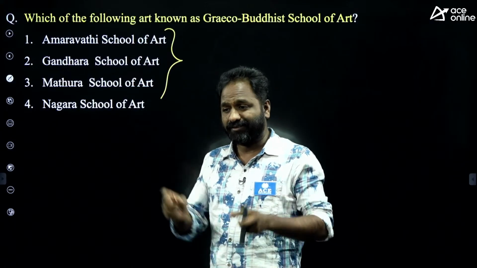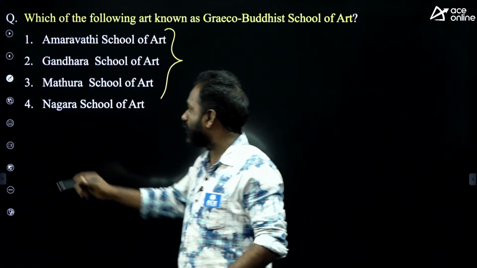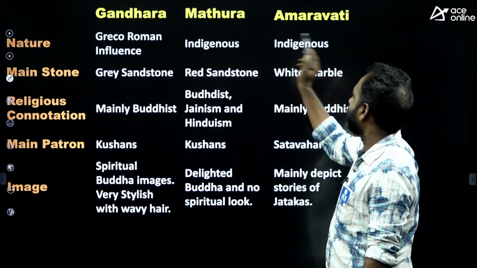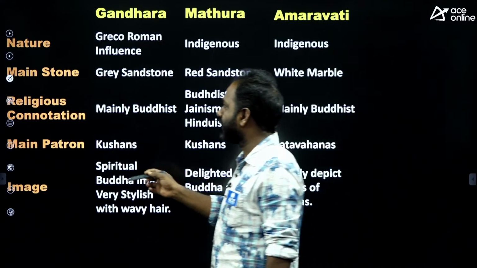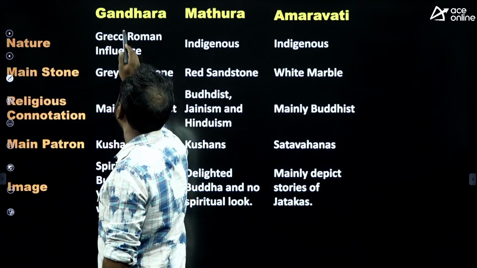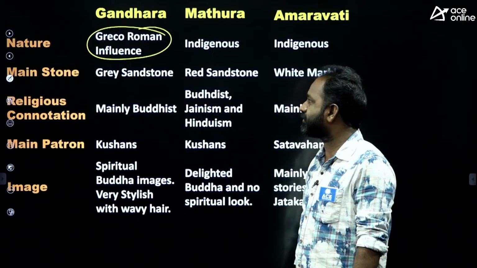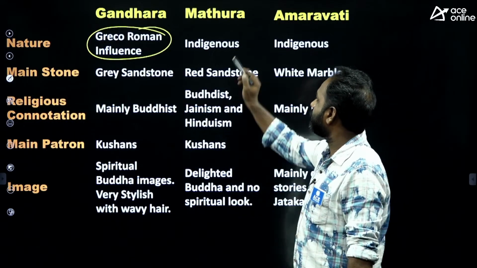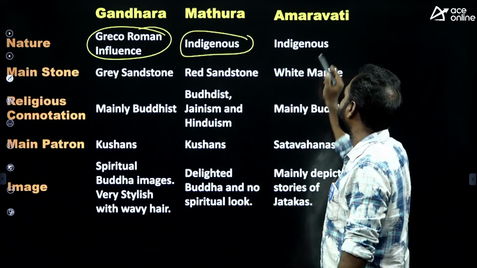What do you mean by that? This school of art used the image of the Buddha. Let me give you clarity about that, for example Gandhara, Mathura and Amaravati. There is a 100% chance to be asked this question in any examination. Gandhara school of art shows the influence of Greeks and Romans. It is not Deshi, it is not indigenous. Whereas Mathura school of art is indigenous, developed here only, developed by Indians only.